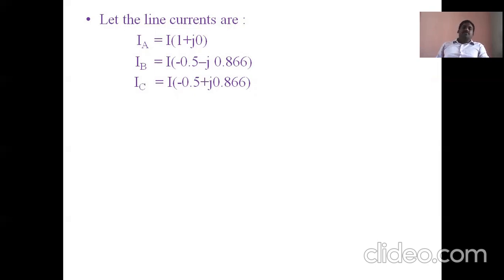And a cubed multiplies IC. So a is simply 1 plus j0, and a squared means (1 plus j0) squared, that is minus 0.5 minus j times 0.866. And IC means a cubed into IC, where a cubed is minus 0.5 plus j times 0.866. You can try it, no problem: (1 plus j0) into (1 plus j0), and again (1 plus j0) into (1 plus j0) into (1 plus j0). Not at all a problem here.